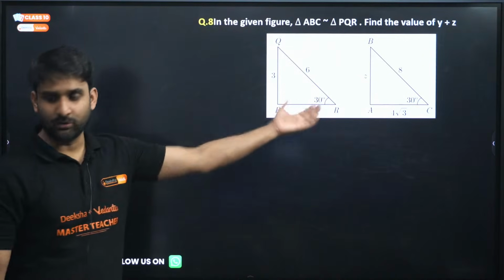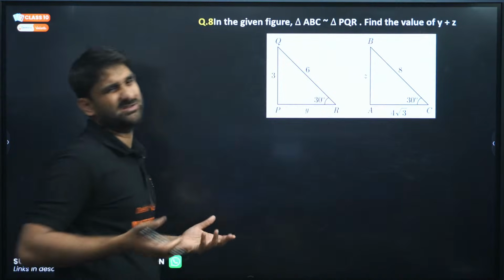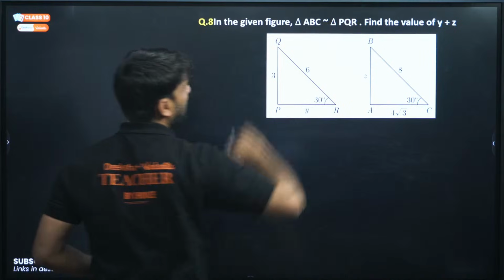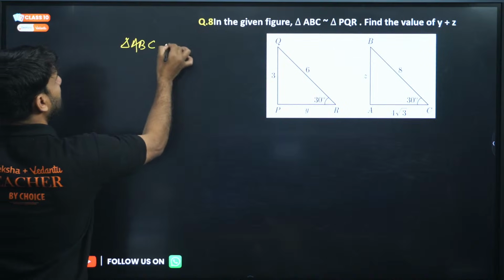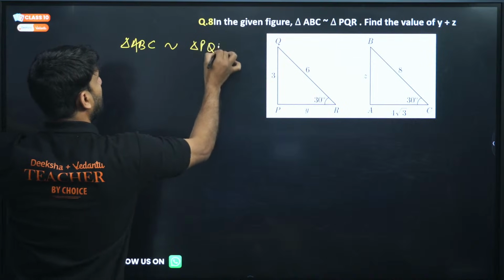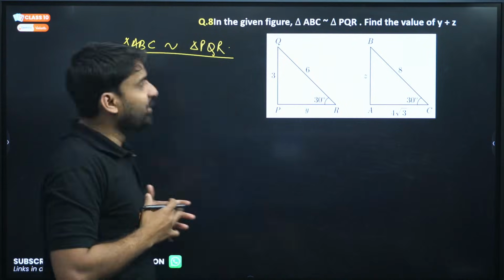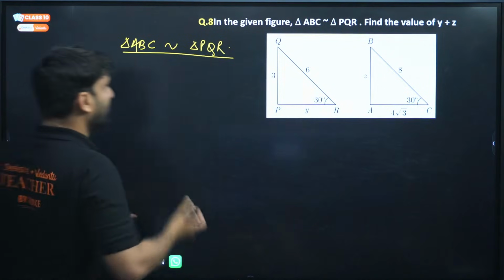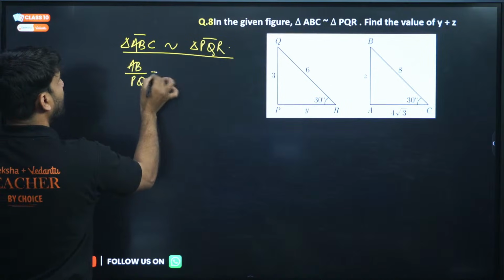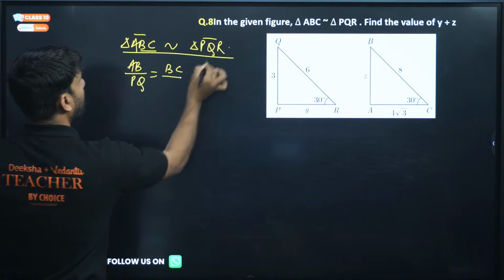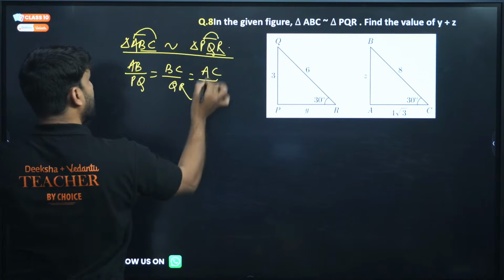Look at the question. In the given figure, triangle ABC is similar to triangle PQR. Find the value of y plus z. Very easy question, my dear. If triangle ABC is similar to triangle PQR, then we can write the corresponding sides: AB by PQ will be equal to BC by QR will be equal to AC by PR.